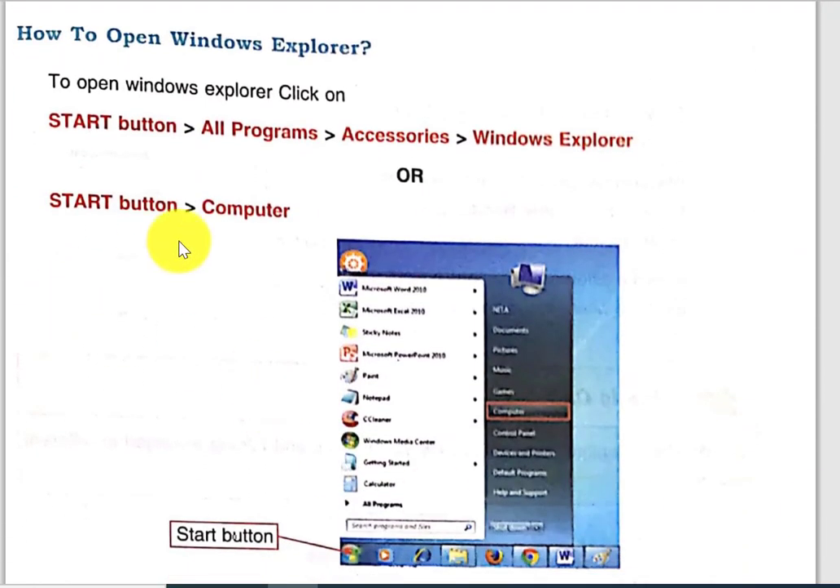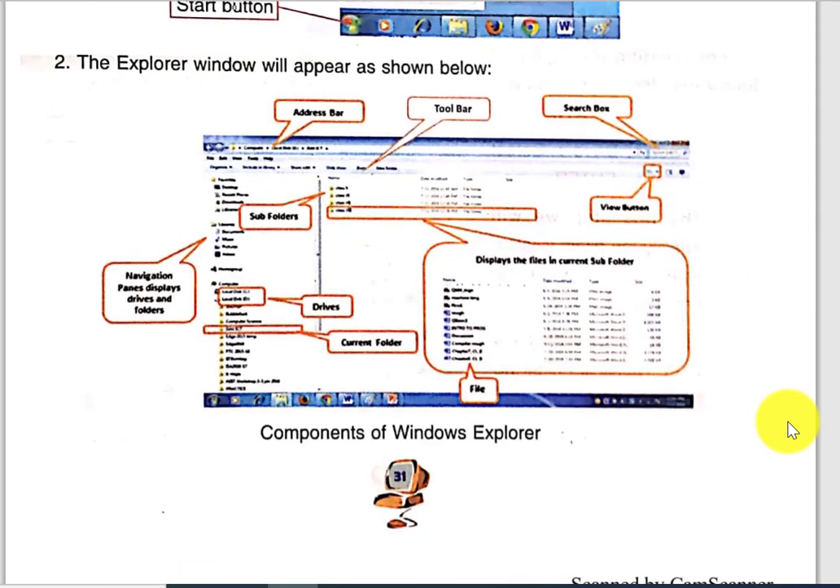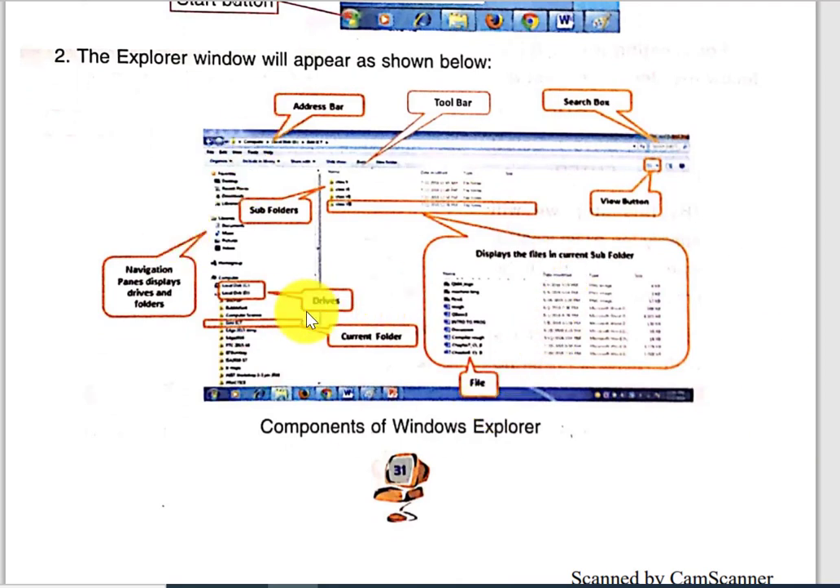Now see how to open Windows Explorer. Go to Start, All Programs, Accessories and Windows Explorer. This is the overview of Windows Explorer. When Windows Explorer opens, you can see the drives or folders here. A folder always has a yellow color and a file doesn't have any color. This is the address bar and the toolbar. This is the search bar and view buttons, and this is the display area of files and folders, and these are the subfolders.